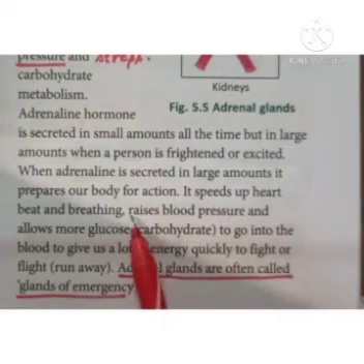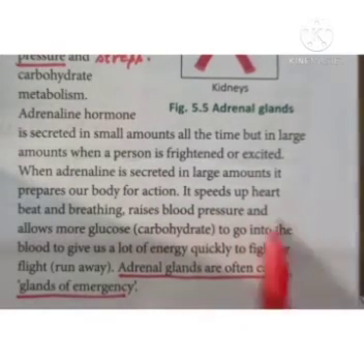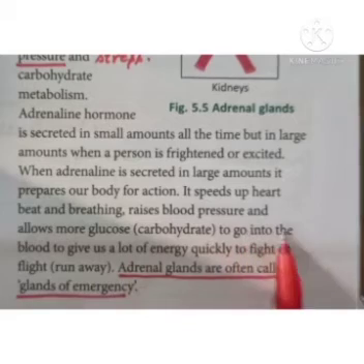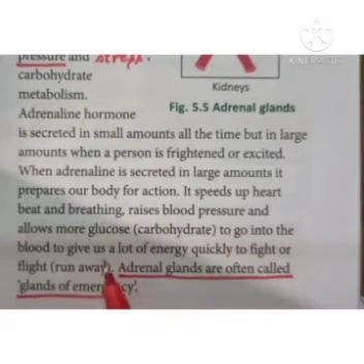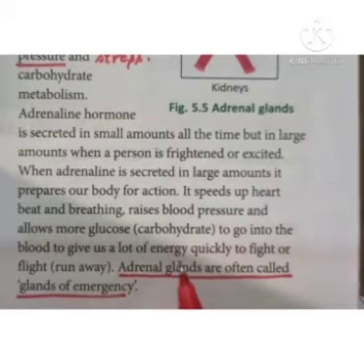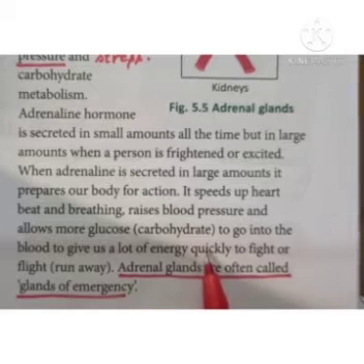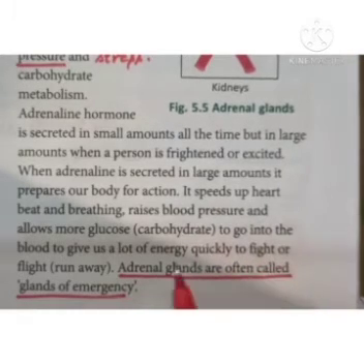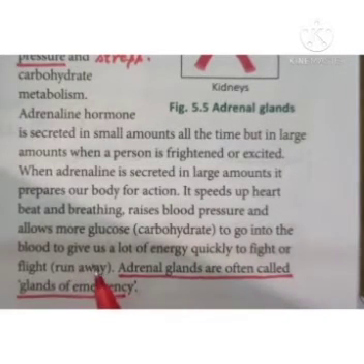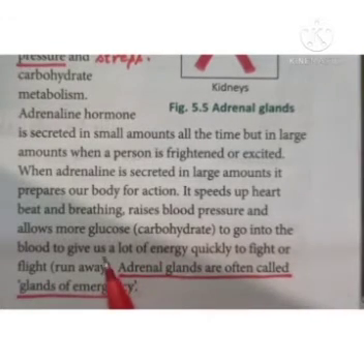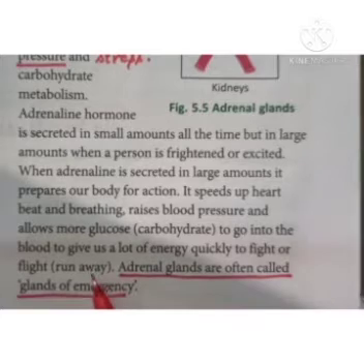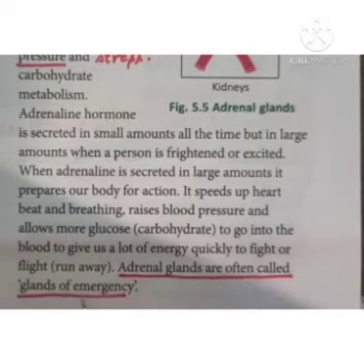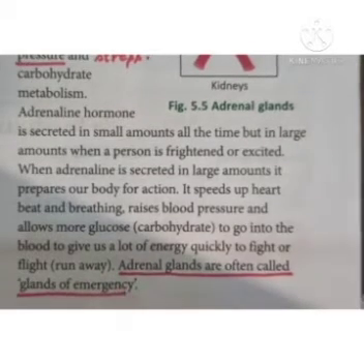It speeds up heartbeat and breathing, raises blood pressure, and allows more glucose to go into the body to give us a lot of energy, so that a person can either fight or take flight, means either fight the situation or run away from it. That's why it is called glands of emergency.